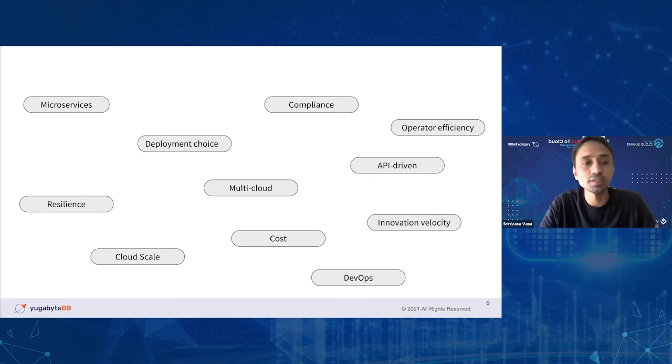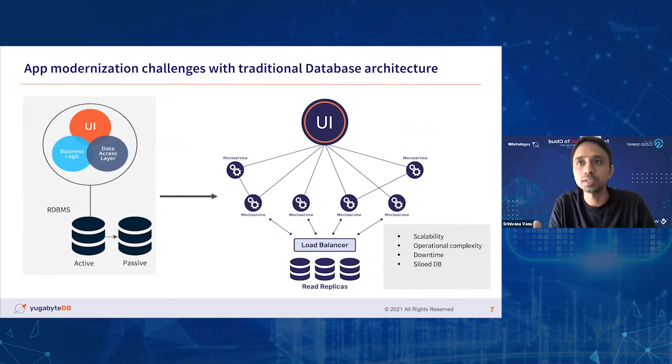For example, devs and ops used to work in their own isolated manner. That has changed to a more collaborative shared responsibility between dev and ops in terms of DevOps, where they are responsible for the services that they build and operate in production. And continuous integration and deployment has become the norm, API-driven development, and so on and so forth, right? So we see a lot of transformation, especially in the application tier, where a single tightly coupled monolithic application is broken down into a bunch of microservices, right?